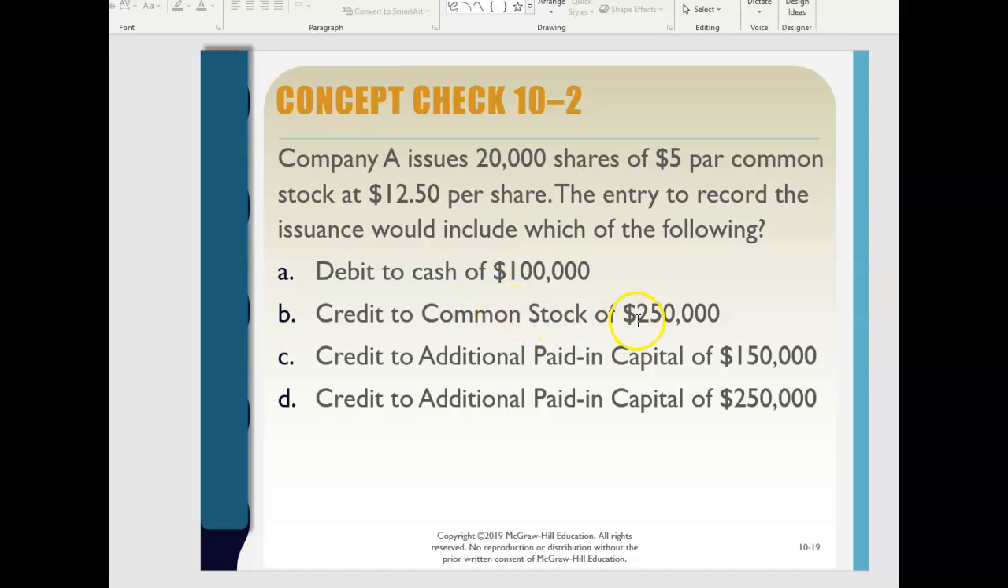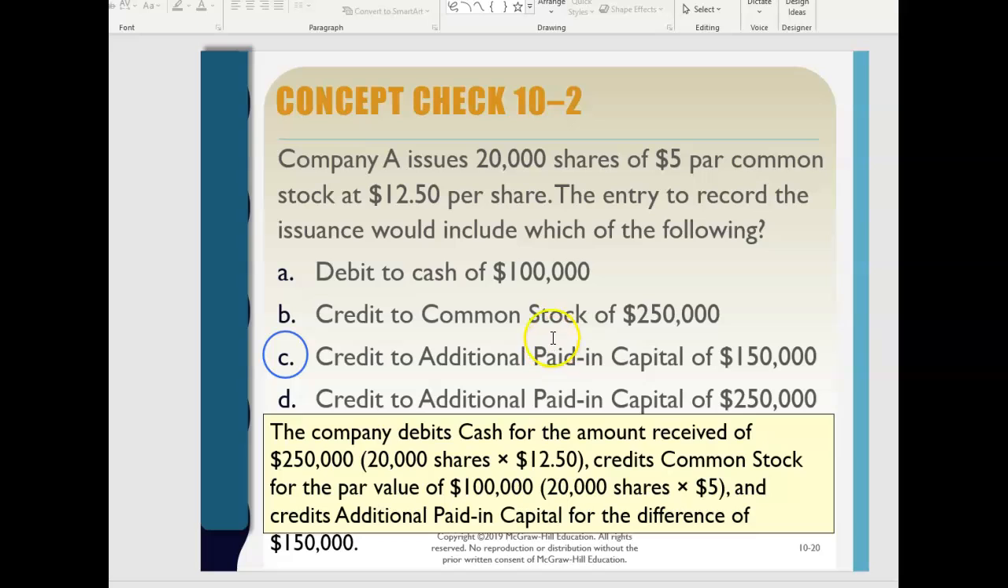Would they credit common stock of $250,000? Nah, they're going to do the common stock at $100,000, 20,000 times 5. That's what common stock's going to be issued at, so that's not right. They're going to credit additional paid-in capital of $150,000 or $250,000. Here's the additional paid-in capital of $150,000. It's the amount above the par value. So it's $7.50 above par value times the 20,000 shares. And we're going to credit that to additional paid-in capital.